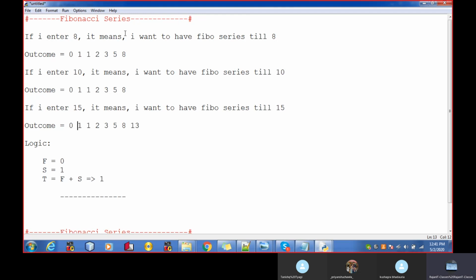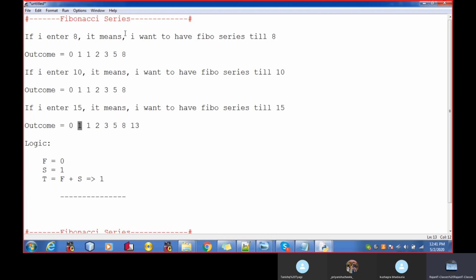Now this is my first, this is my second, and this is my third. So now I want to have this fourth number. How do I get the two? How do I have a 2 in a Fibonacci series?